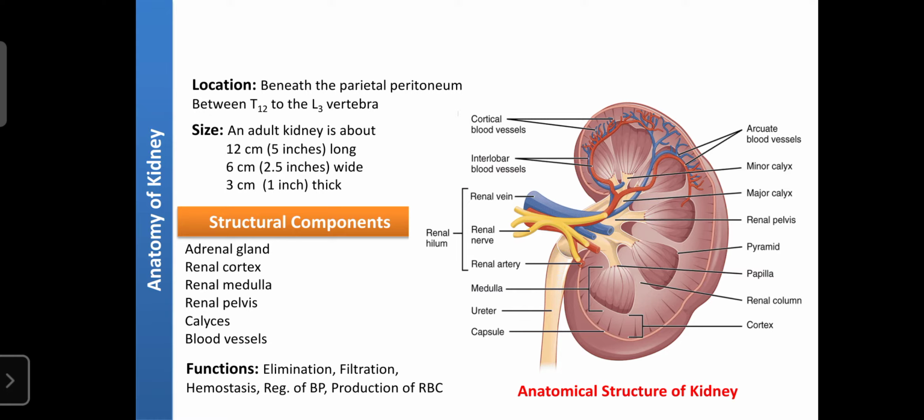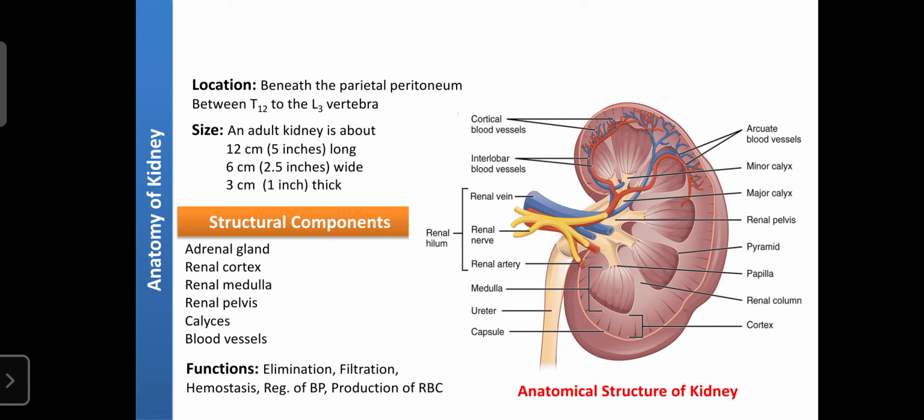If you need the exact location, it is just between the 11th and 12th ribs on the backside. You can monitor the ribs on the front side and move your hand to the back side. That is the exact location of your kidney.